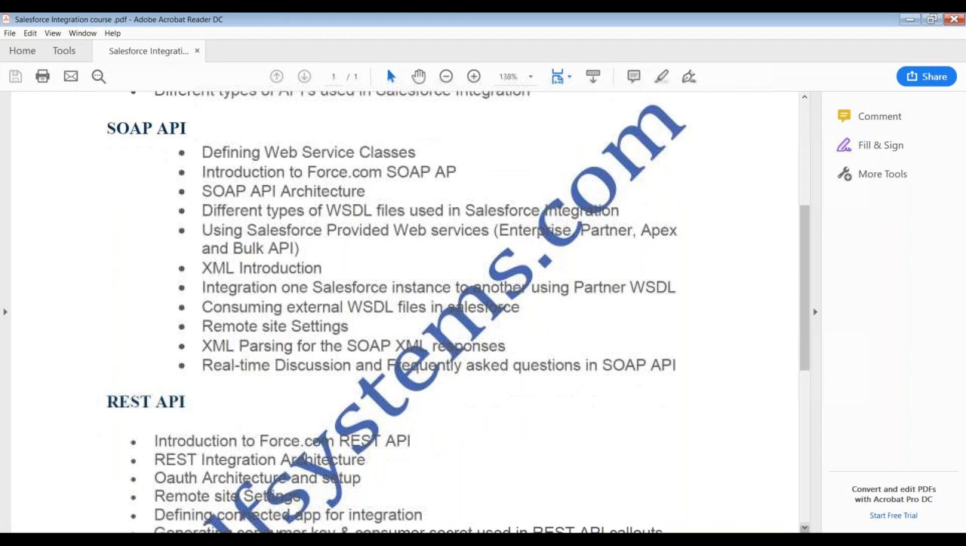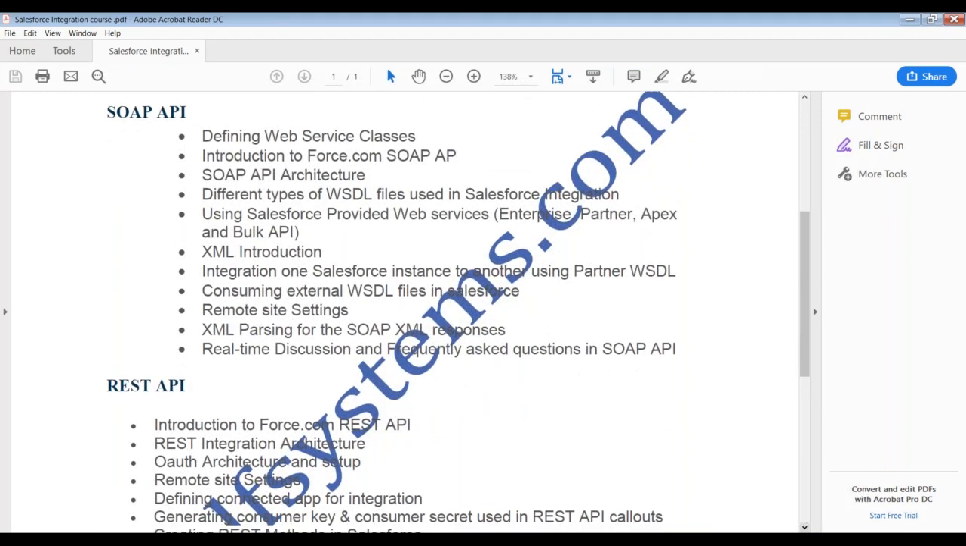Same way, as we have SOAP API, we will talk about REST API. In the SOAP API, we will talk about XML parsing, how this XML data is parsed, whether it is the request or response. So how we are going to build the XML request when exposing or consuming WSDL files using SOAP API, and same way when I'm consuming, how I am going to handle the request and response in the XML file. And to make an integration using SOAP API, what prerequisites we have to take, like the remote site setting and any other things? We'll discuss everything step by step.